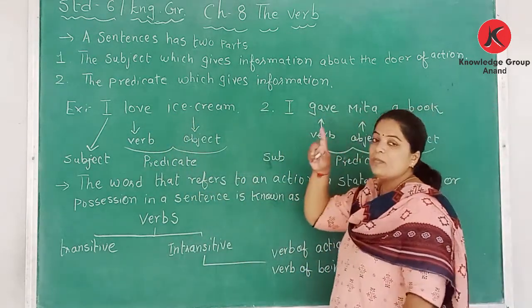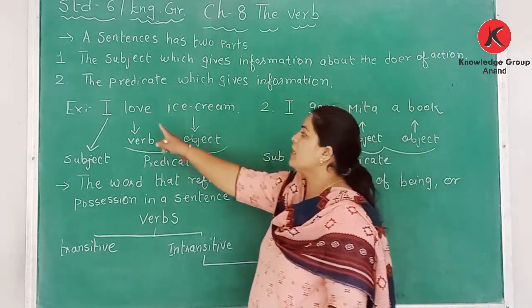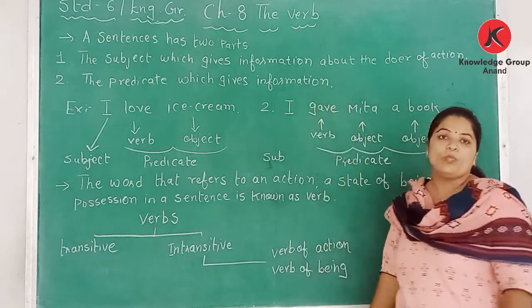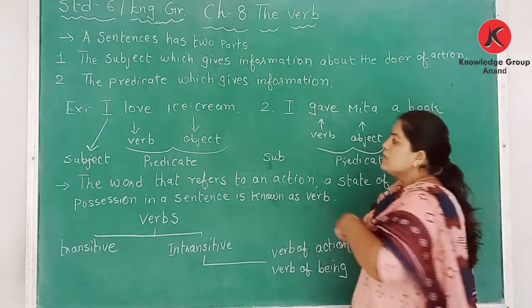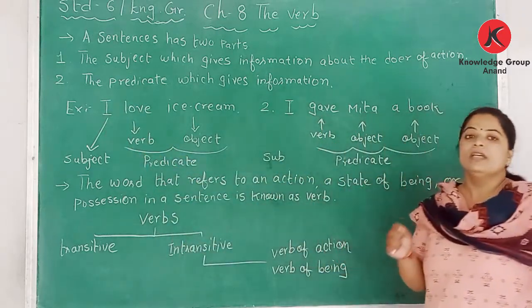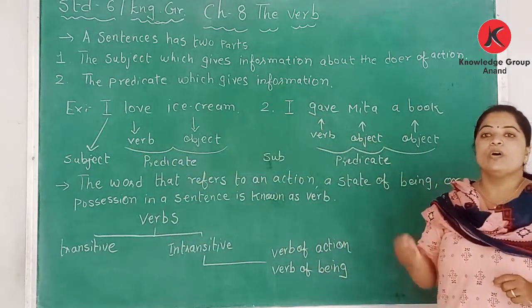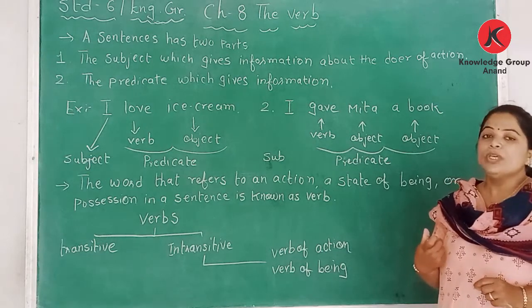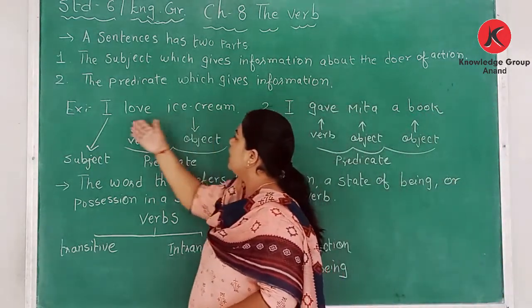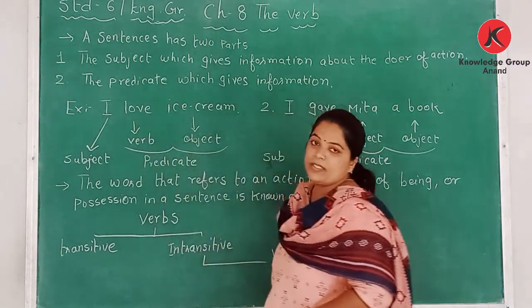And second, what is the predicate? What is the role of the predicate in a sentence? The predicate gives information about the subject, that the subject has done the action or is doing the action. The example we have taken is, I love ice cream.